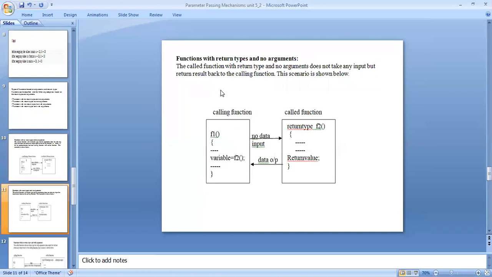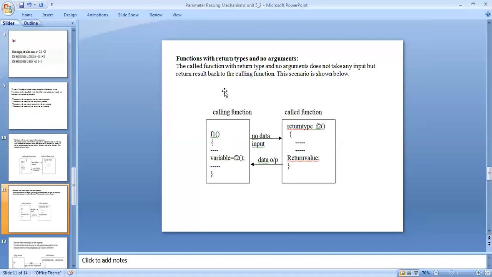Function with return type and no arguments. The called function with return type and no arguments does not take any input but returns a result back to the calling function. The calling function receives the result, but the calling function cannot send any input data to the called function.